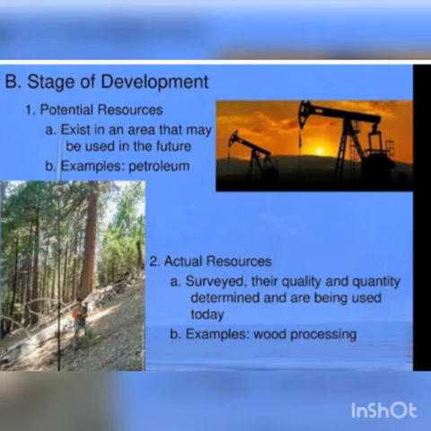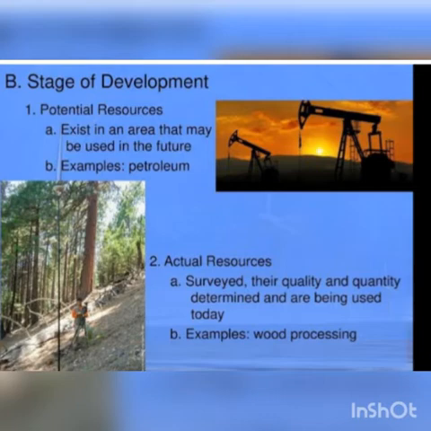Actual resources are surveyed, their quality and quantity determined, and are being used today. Example: wood processing. And next one is potential resources. Potential resources exist in an area and may be used in the future. Example: petroleum.